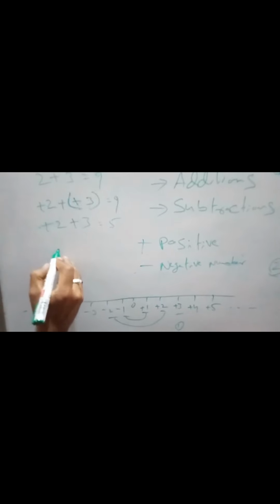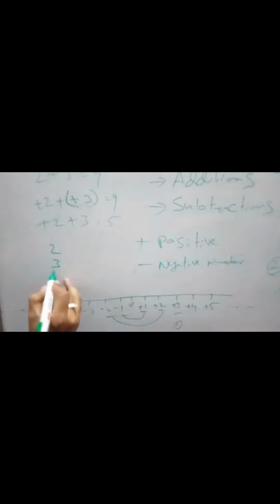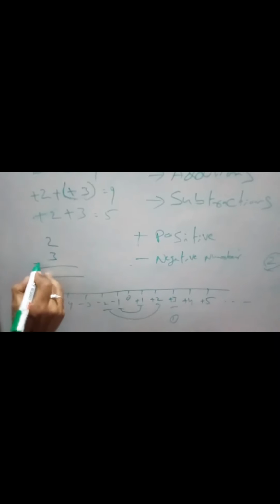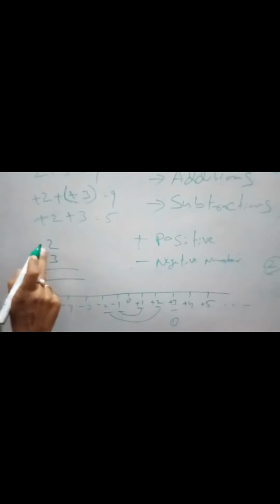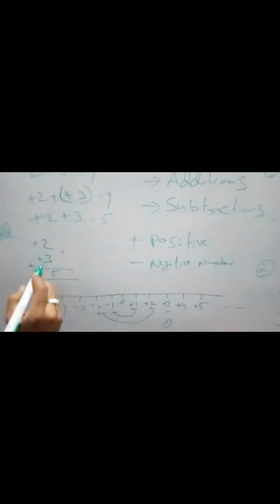So here, when you are adding the two numbers, 2 plus 3, what are we doing? We are doing addition. What is 2? Positive 2. What is 3? Positive 3. So when you are doing addition, plus into plus is plus, so we have to do the plus number here. So 2 plus 3 is 5. Whichever is the greatest, that symbol we have to put here. But here everything is positive, we can put it directly here, +5.